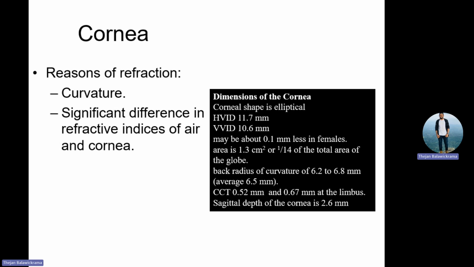But remember again, your keratometer and those things, tomography, are not based on 1.376. They are based on 1.337. Understood?